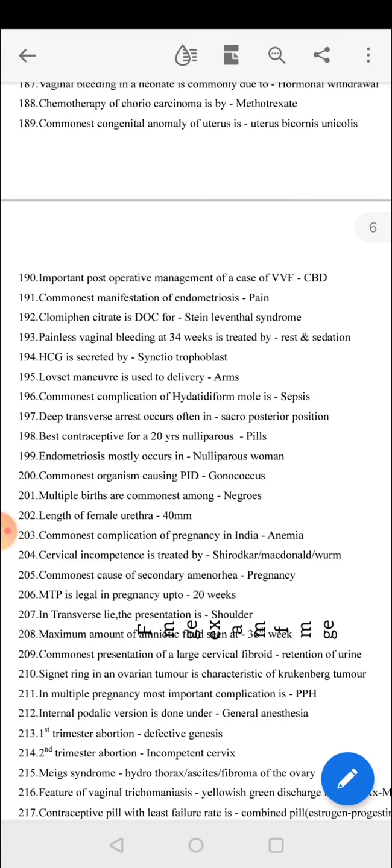Commonest manifestation of endometriosis is pain. Clomiphene citrate is the drug of choice for polycystic ovarian syndrome. Painless vaginal bleeding at 34 weeks is treated by rest and sedation. HCG is secreted by syncytiotrophoblast. Løvset maneuver is used to deliver arms. Commonest complication of hydatidiform mole is sepsis. Deep transverse arrest occurs often in sacro-posterior position. Best contraceptive for nulliparous women is pills.